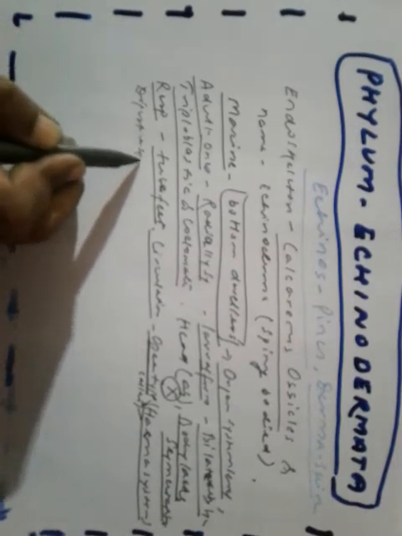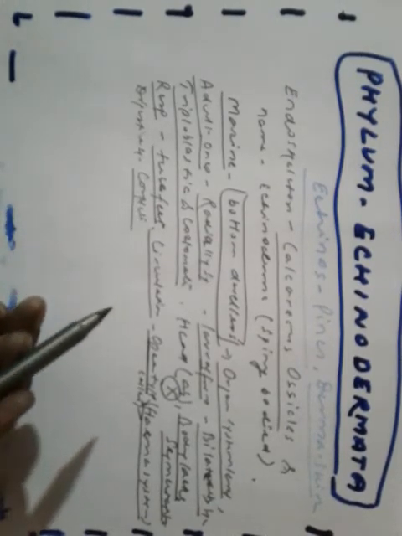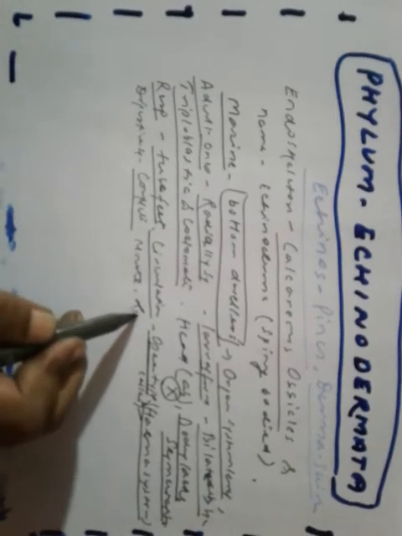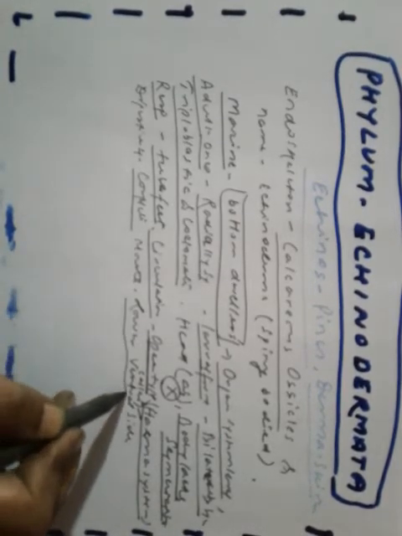Digestive system is complete, with the mouth on the lower ventral side and anus on the upper side.